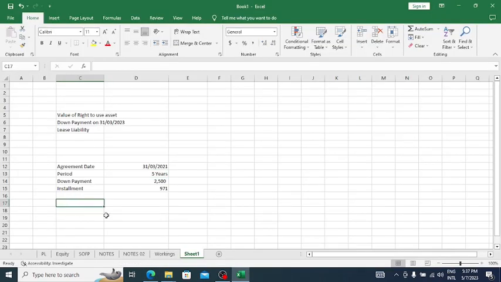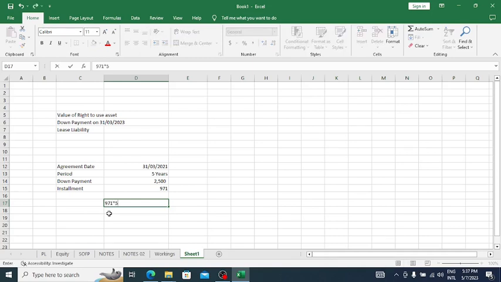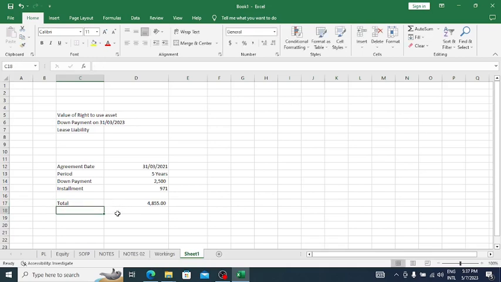Now we can find out the total liability, the lease with the interest. How can we calculate? 971 into 5, right? This is the total amount that needs to be paid over the 5 years time period, right?